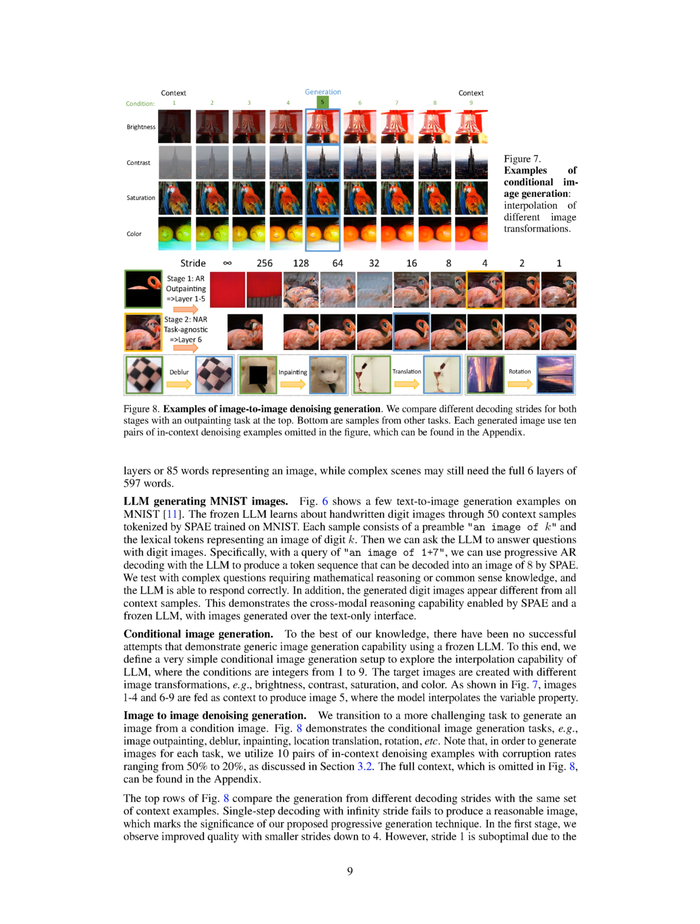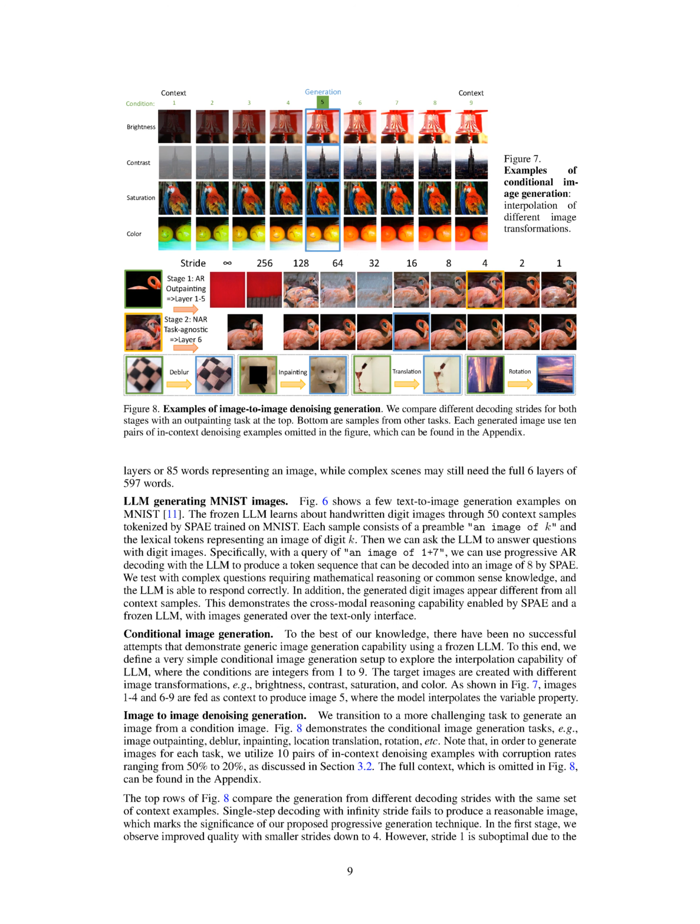This shows that our model can reason across different types of data, like text and images. We also explored using our model to generate images based on certain conditions. To our knowledge, no one has successfully done this with a frozen LLM before. We set up a simple experiment where the conditions were integers from 1 to 9, and the target images were created with different transformations like brightness, contrast, saturation, and color. We found that our model could interpolate the variable property when given images 1 to 4 and 6 to 9 as context to produce image 5.